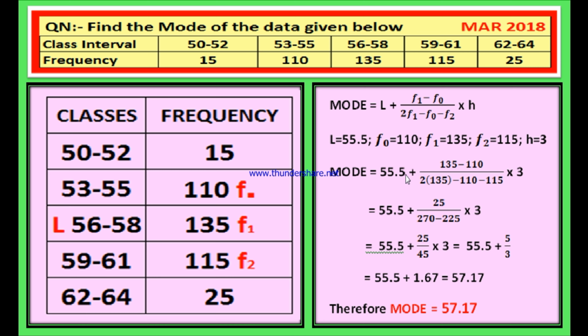Let us simplify this. 55.5 plus 25 by (270 minus 225), which is 55.5 plus 25 by 45 into 3. 3 in 45 goes 15 times. Now I can cancel 5 in 25 and 15 so that you get 5 by 3. If we divide 5 by 3 we get 1.67. If we add 1.67 to 55.5 we get 57.17. Therefore, the mode of the given distribution is 57.17.